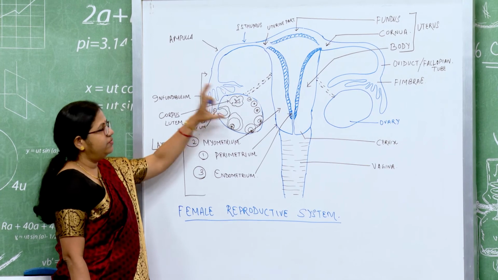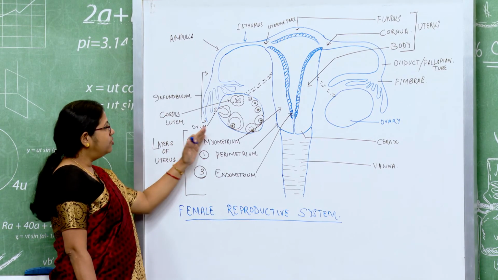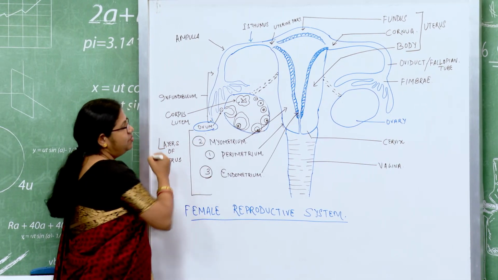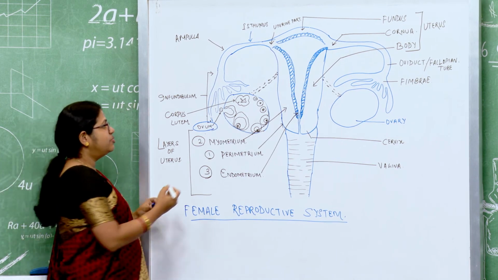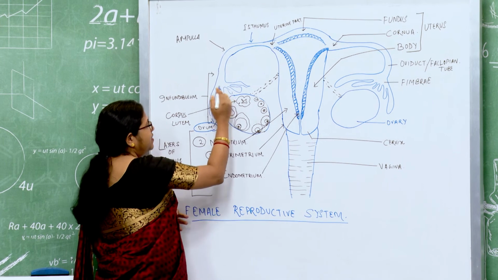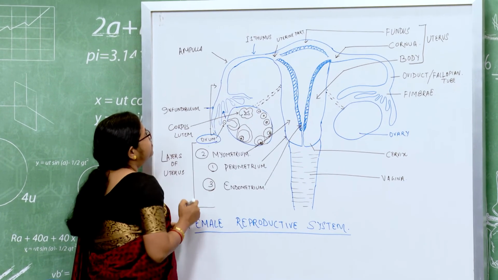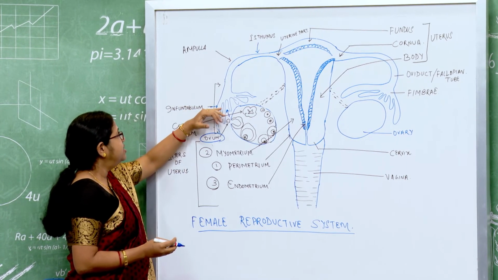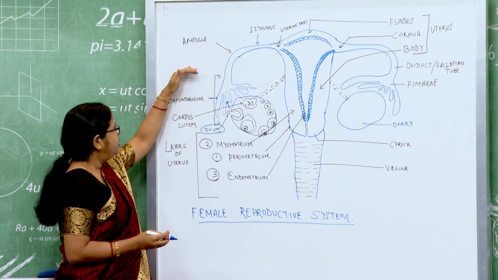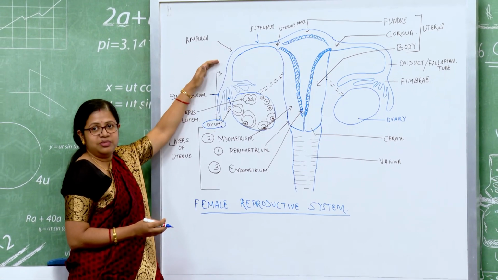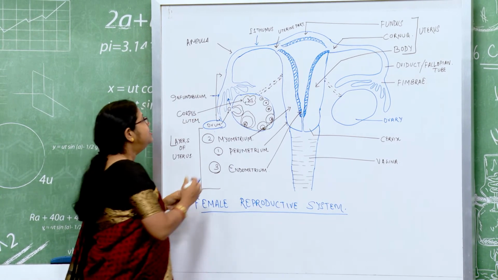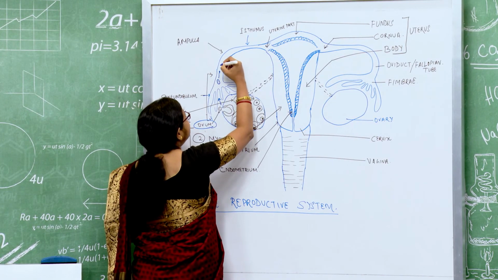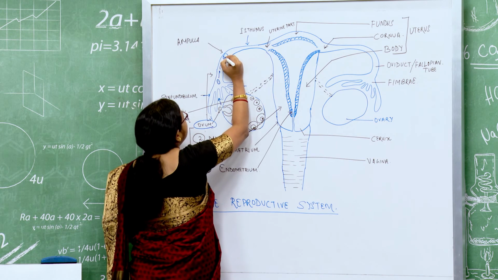We will start with the ovary. I have already explained that in the ovary follicular development takes place and the ovum is expelled out by the process of ovulation. This ovum is now taken up by these finger like projections, which are the fimbriae. And this part, which includes the fimbriae of the oviduct, is called the infundibular part or the proximal part of the infundibulum. The ovum will enter this fimbriae and come up to the ampullary part.